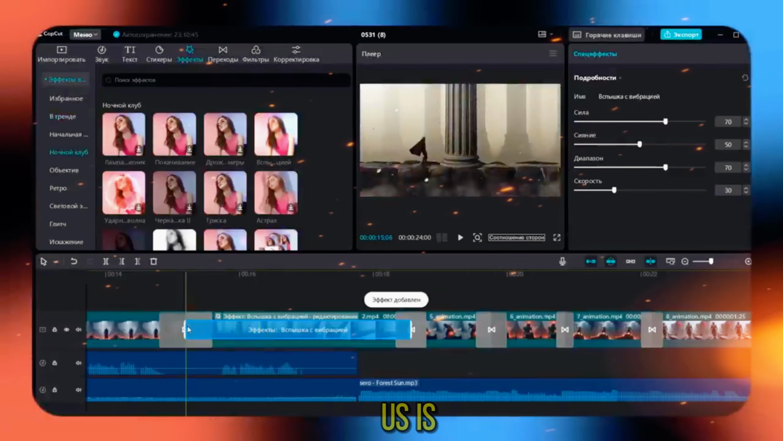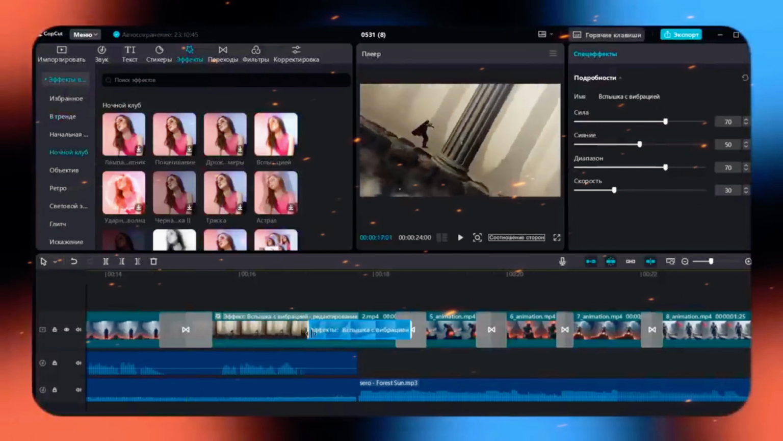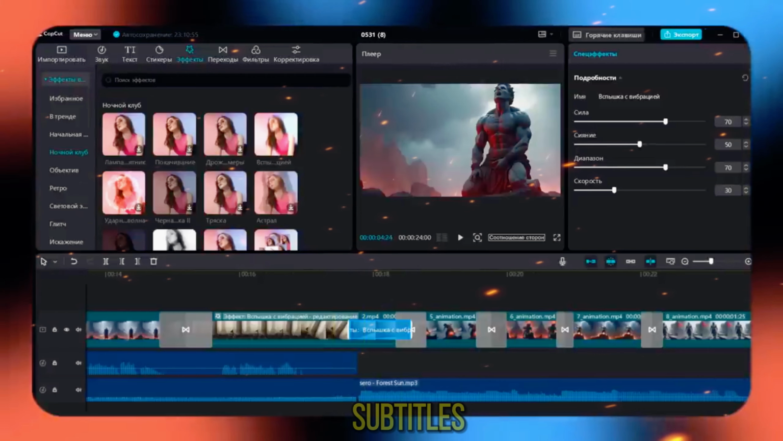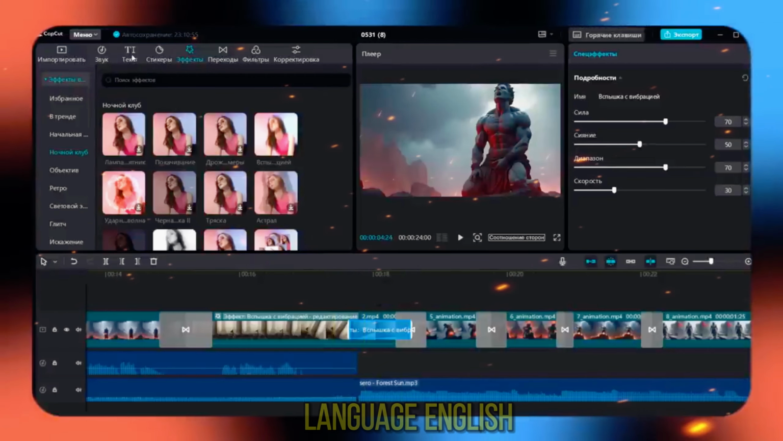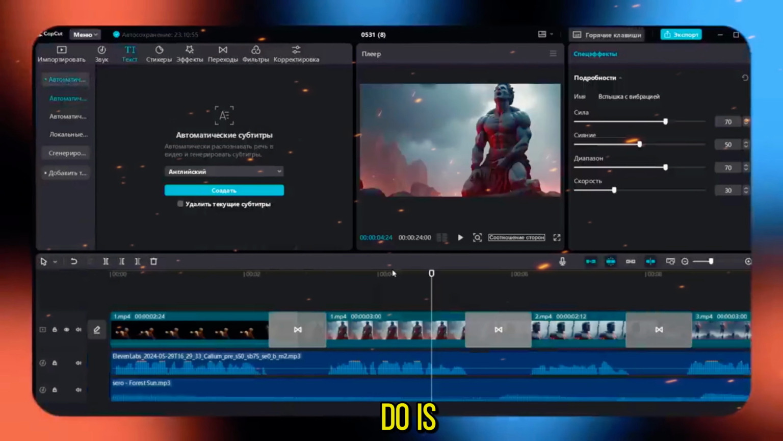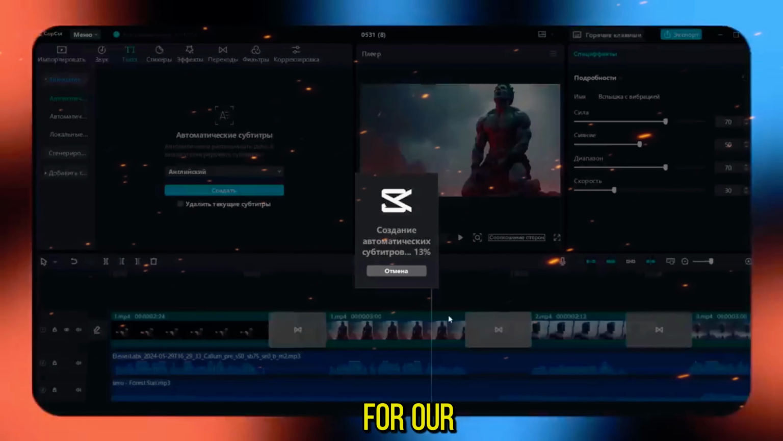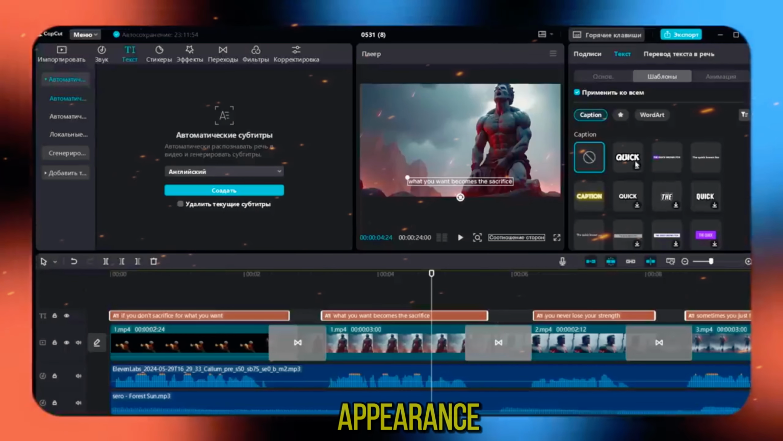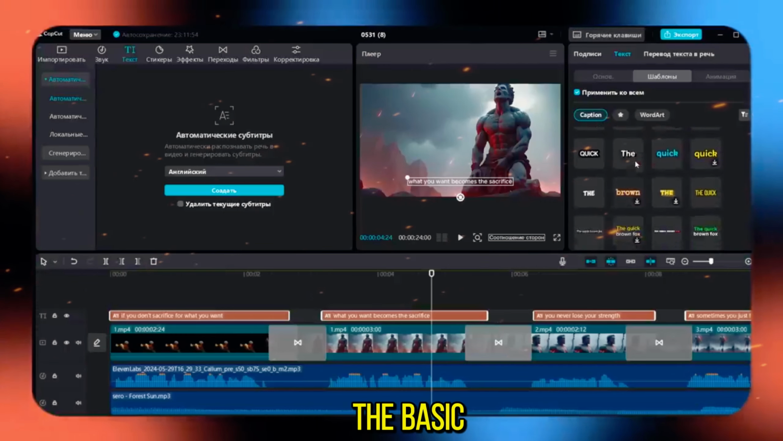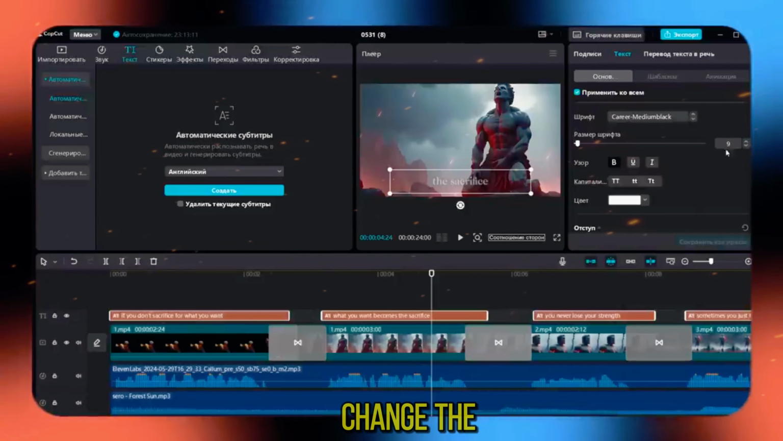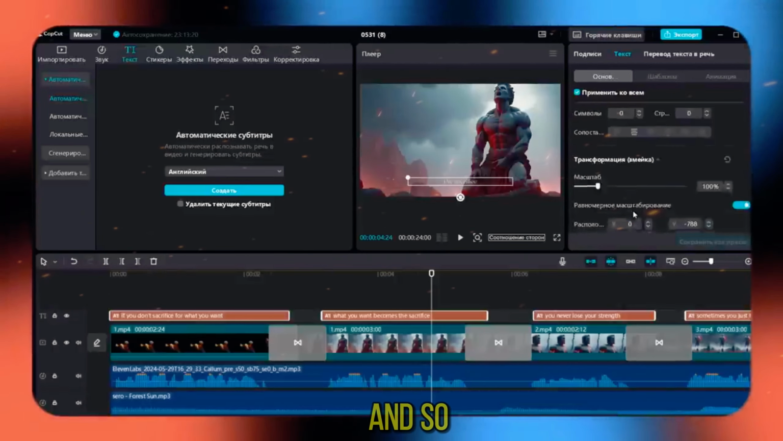All that's left for us is to add subtitles. Go to the text section and select Automatic Subtitles. Select the language English and click Create. The first thing we do is to choose a suitable template for our subtitles. I chose the classic white with a smooth appearance. Then we go to the Basics section and customize the text in more detail. We change the size, font, color, and so on.